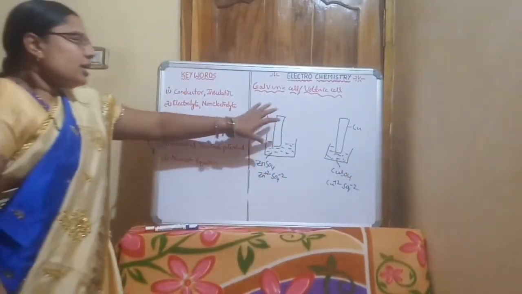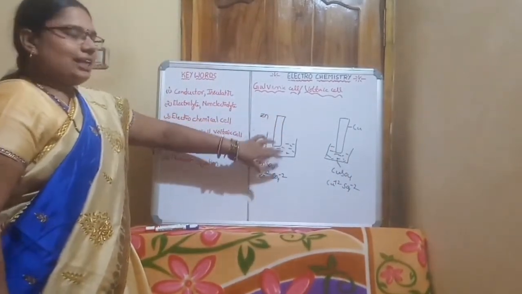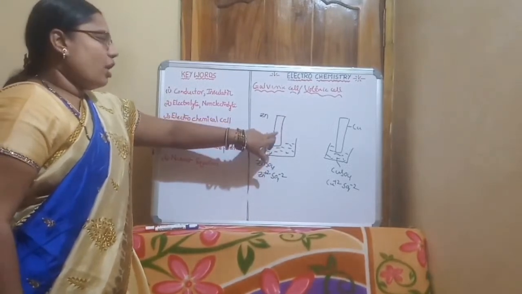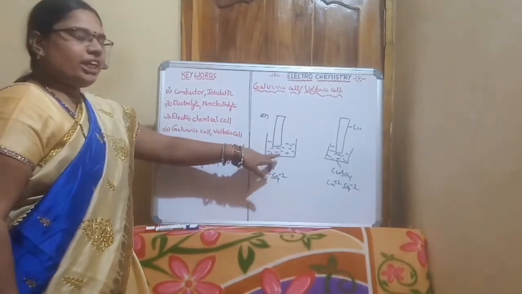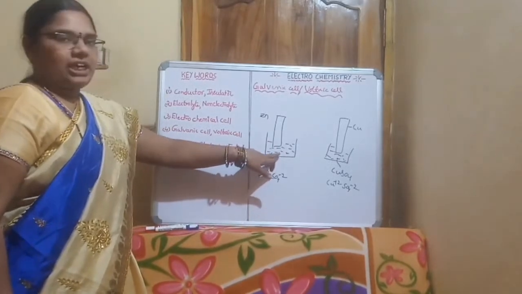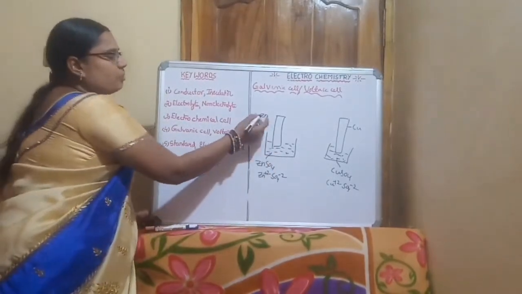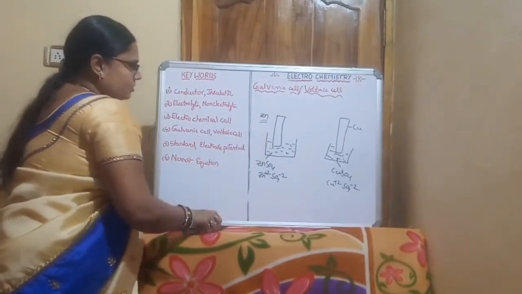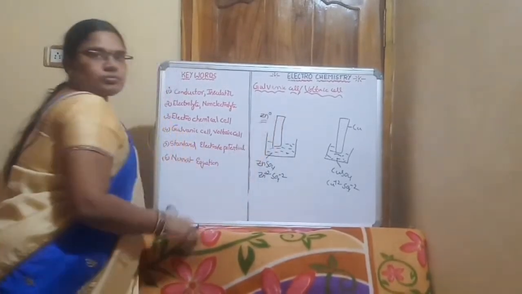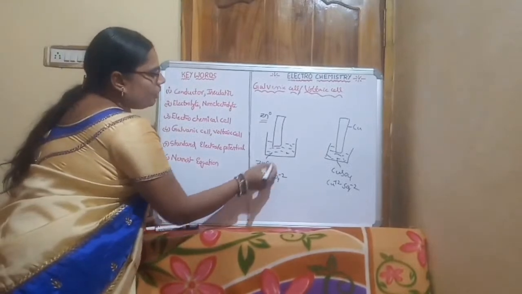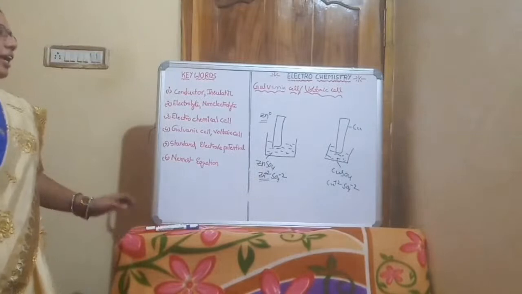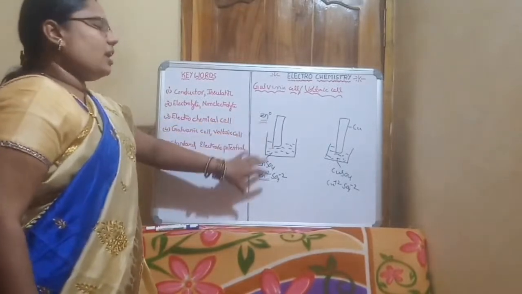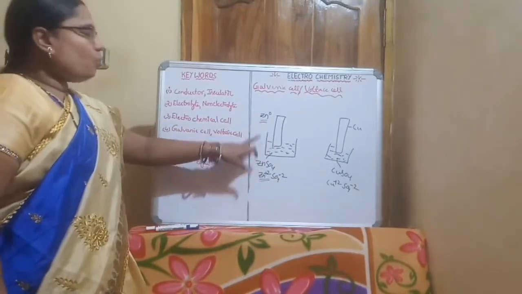Here there are two zincs. One zinc is in solid form, zinc metal, and the second zinc is the aqueous form of zinc. The oxidation number of the zinc metal is 0, and the oxidation number of zinc present in the solution is Zn plus 2. The two zincs are jealous of one another.